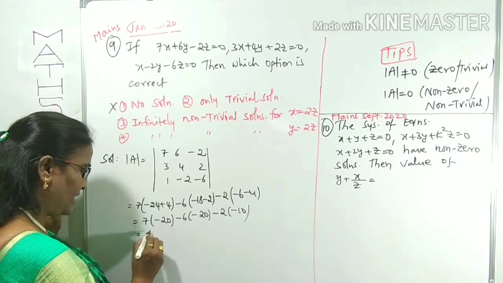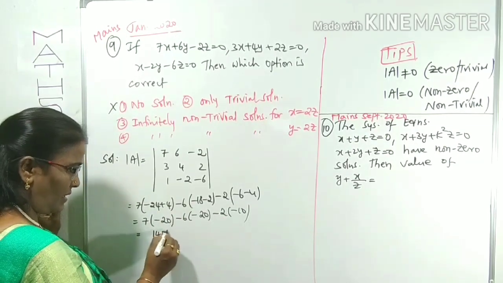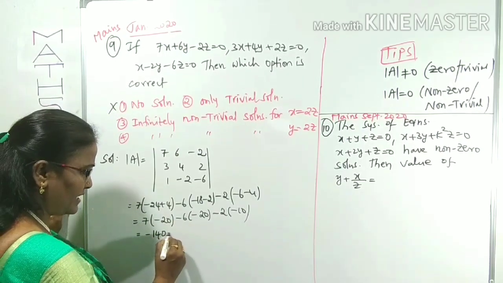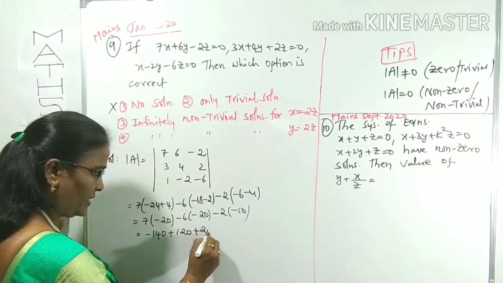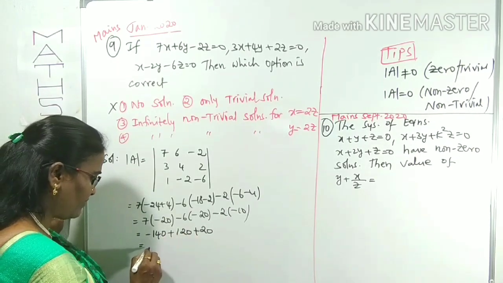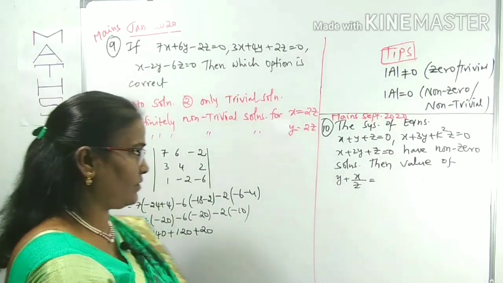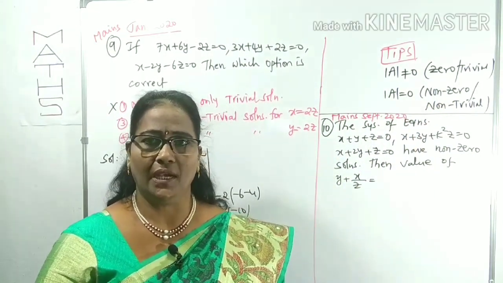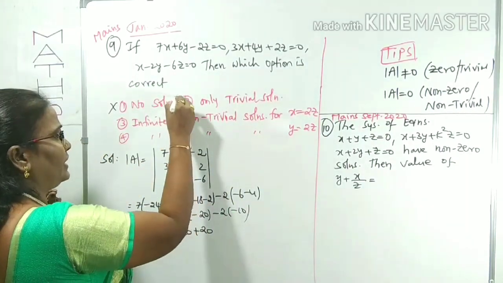Now 7 into 20 is 140, with a minus sign. Then minus 6 into minus 20 gives plus 120, and minus 2 into minus 10 is plus 20. So plus 120 and plus 20 make 140, and minus 140 plus 140 cancels. What will happen? 0. What did you get? Det A is equal to 0. Det A equal to 0 clearly means non-trivial solutions, as I said before, infinitely many solutions. Therefore, which is not correct? Indirectly, the second option is not correct.